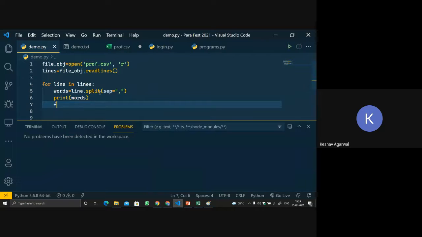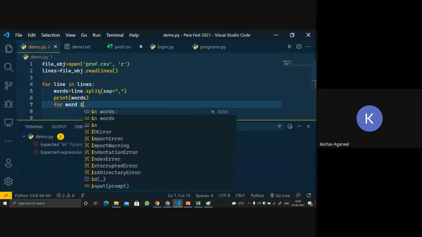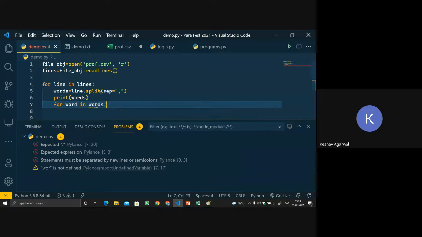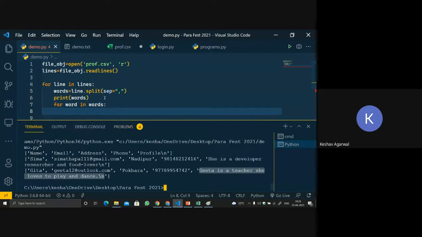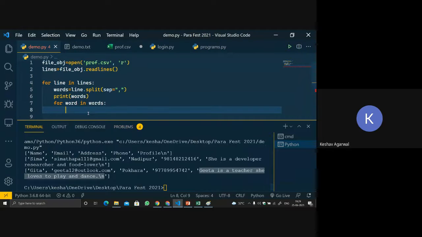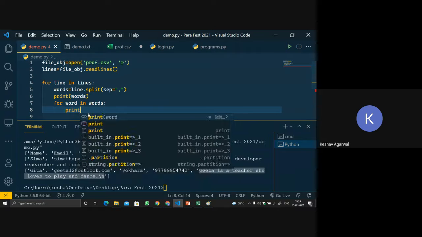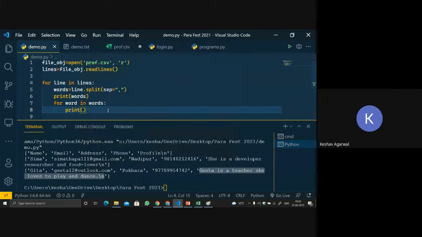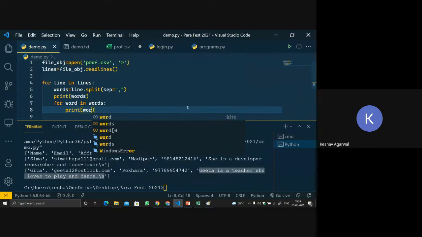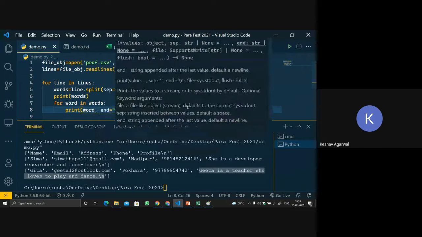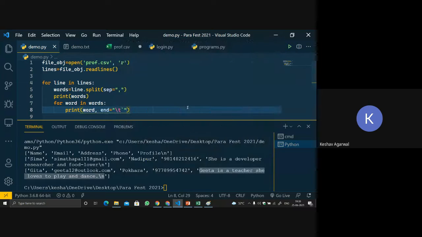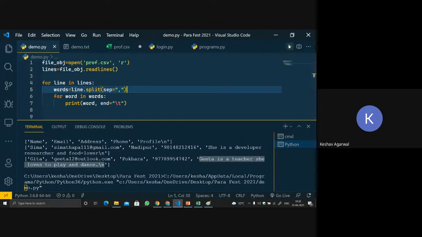So again, we will do for word in words, because it is a list and we can traverse a list using a for loop. Then we will print each word, and end it with backslash t, which stands for tab spacing. Let's remove these words from here, and let's run the code.